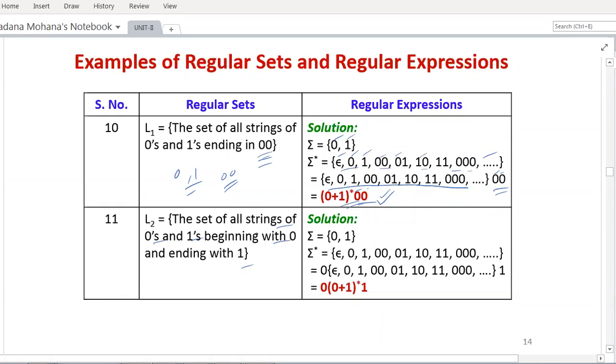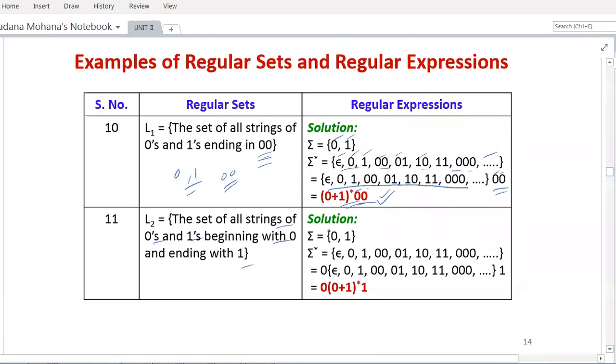By default, for the set of all strings of zeros and ones, or a's and b's, you can write the equivalent regular expression as 0 plus 1 whole closure. You have to expand that, then see the given condition. Starting with a combination of some symbols and ending with a combination of some symbols, you can concatenate those to the left hand and right hand respectively.